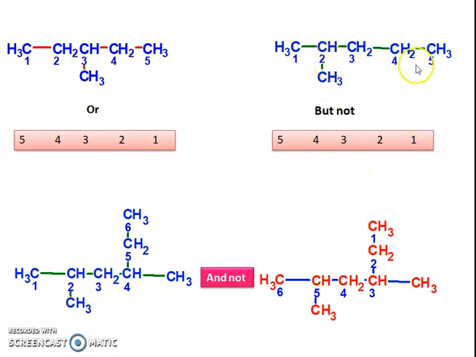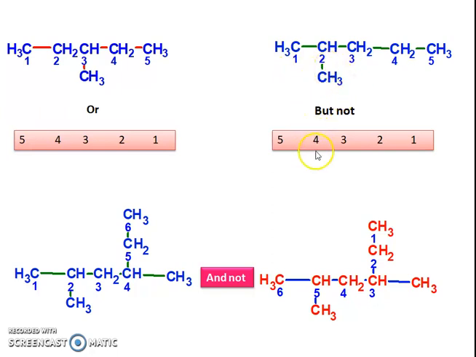If the numbering starts from this side, like 1, 2, 3, 4 and 5, then we see that the number 4 will be given to this methyl group. So with this numbering, the methyl group has not got the lowest possible number.